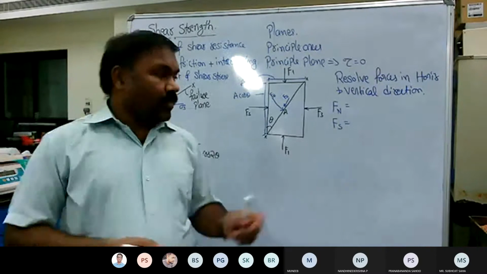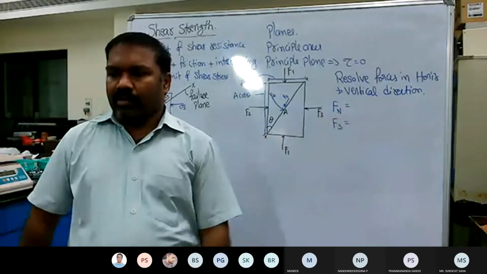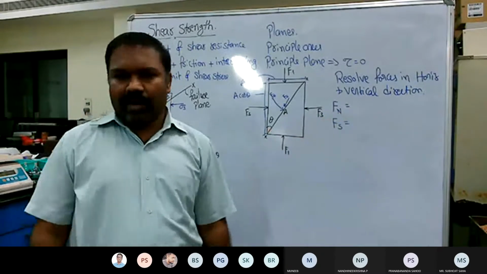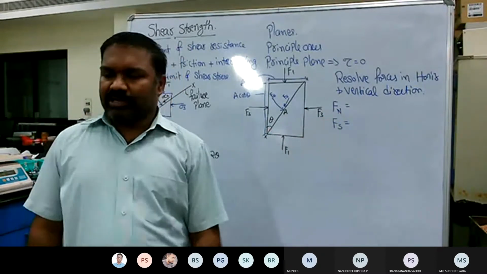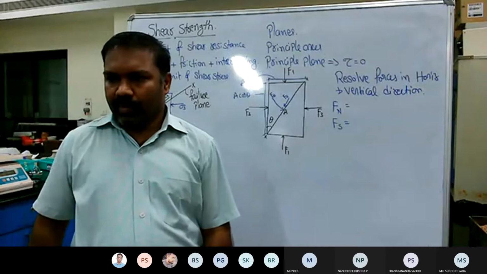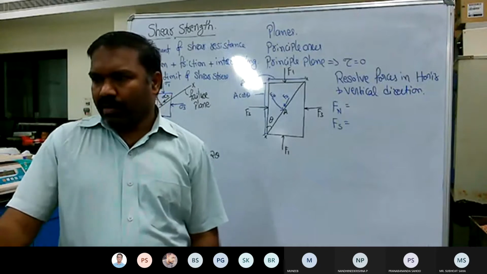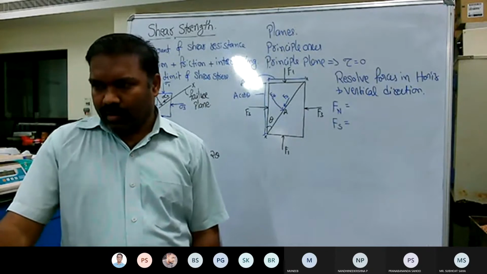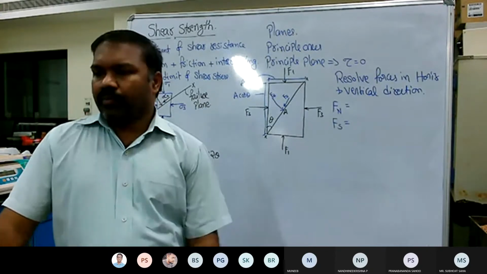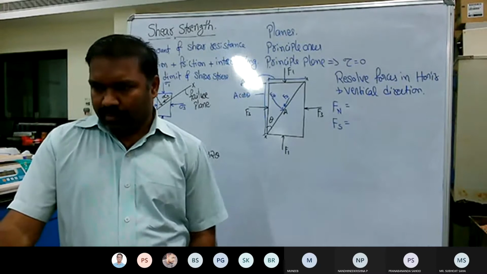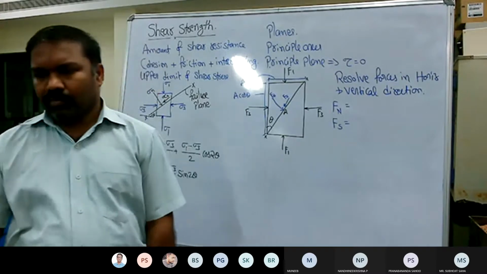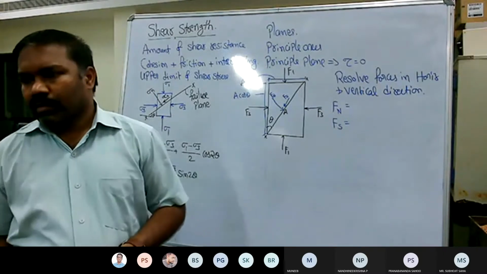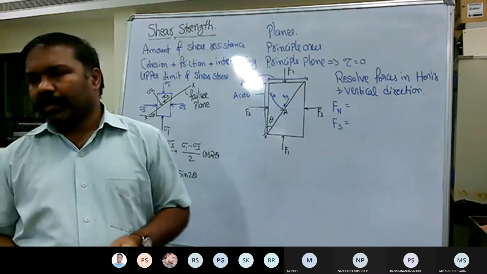What are the components of F1 and F3 in the direction of normal and in the direction of the shear force? Anyone?